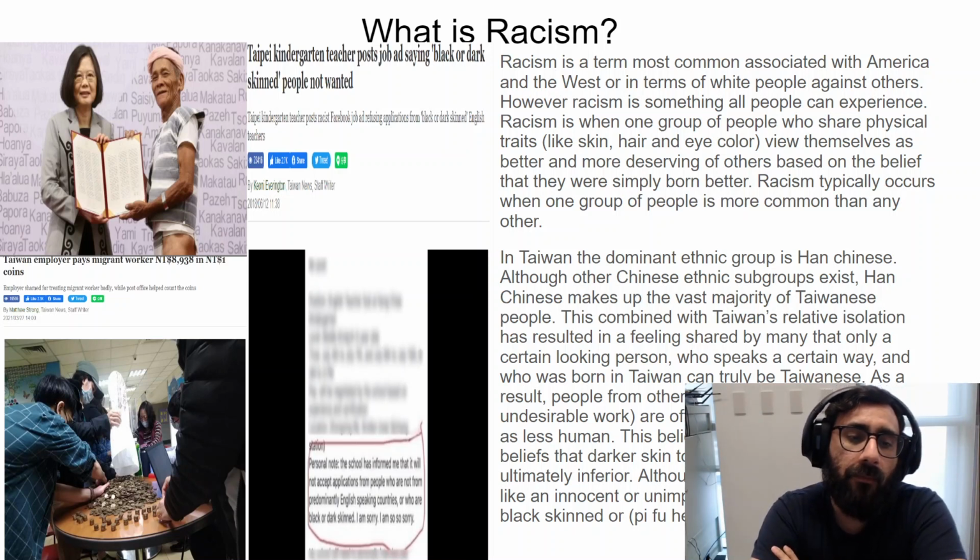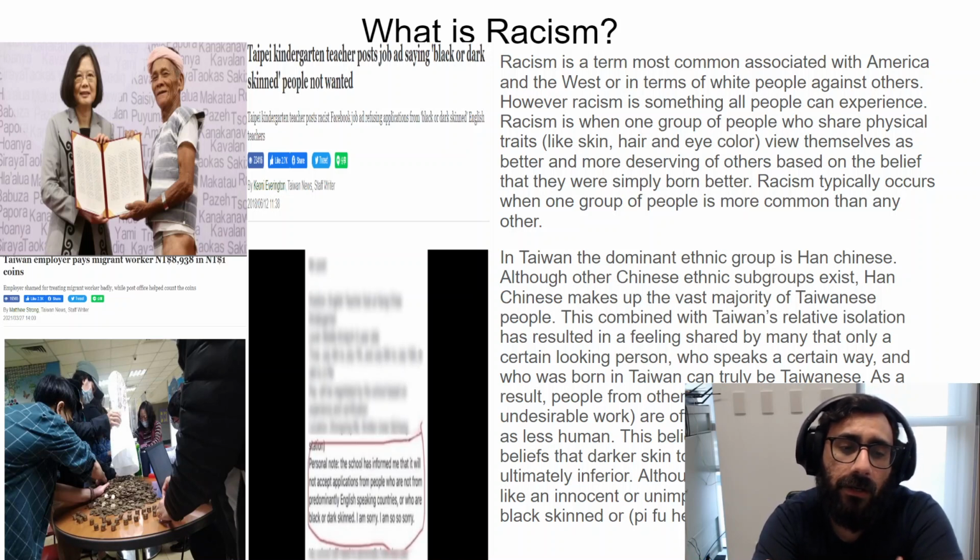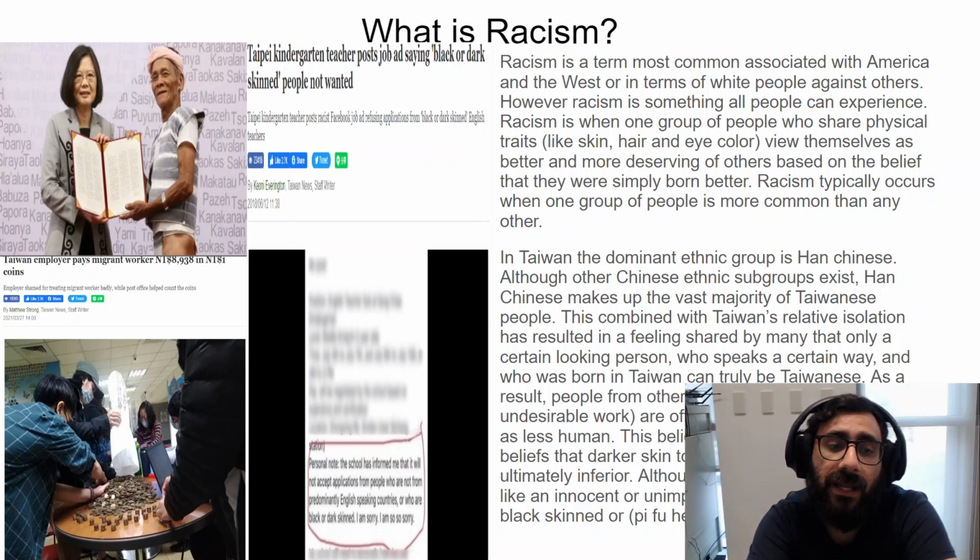And after the migrant worker won, the lady who was cheating her employee had to pay her almost 9,000 NT dollars. But because this person was a migrant worker, and was a servant, and the lady looked down on her and thought she was her slave, she was angry to make her pay this money.